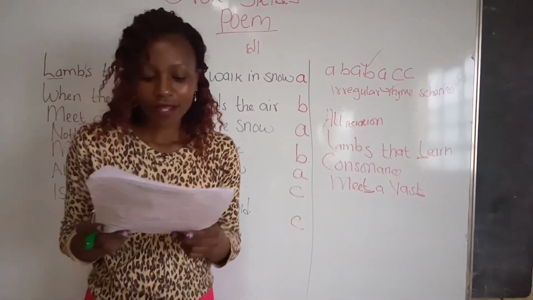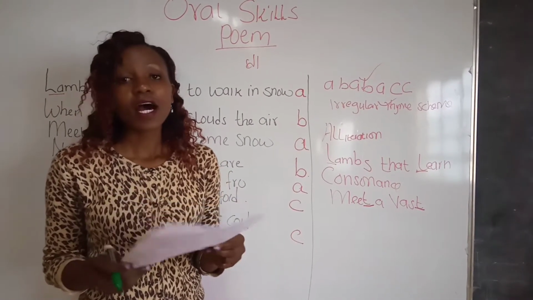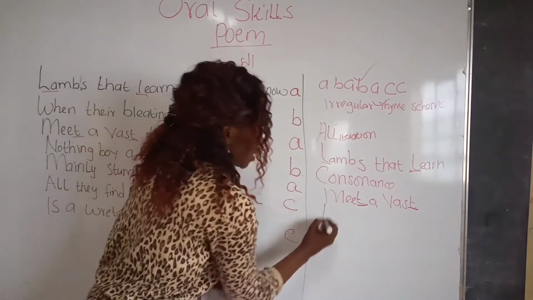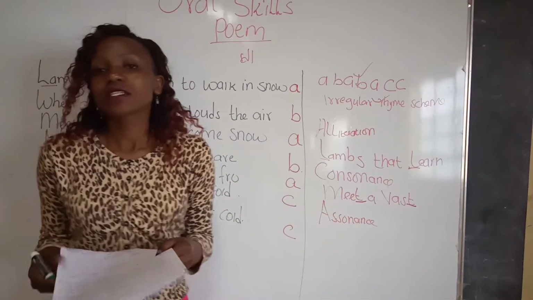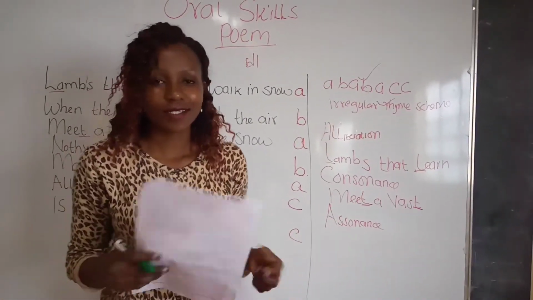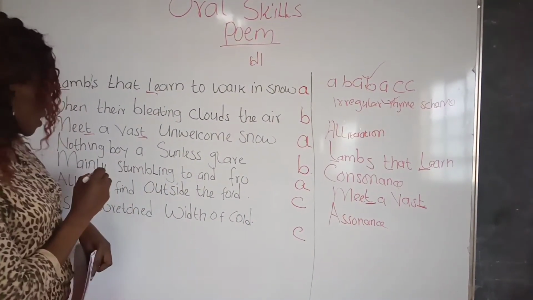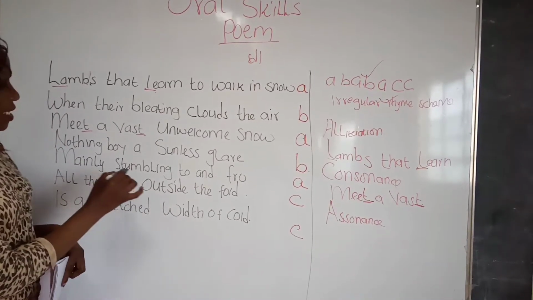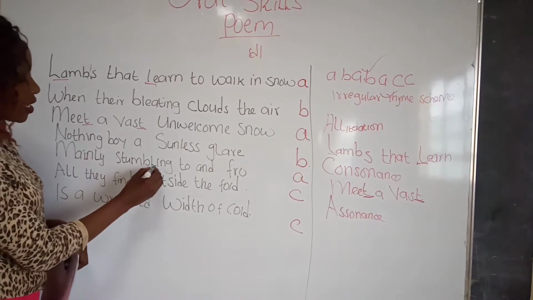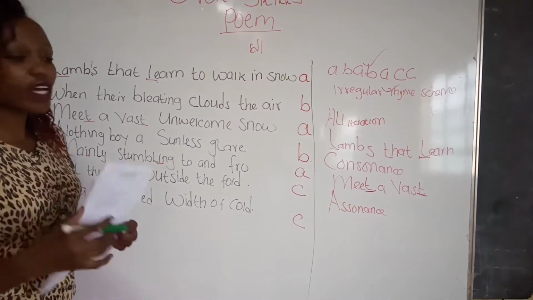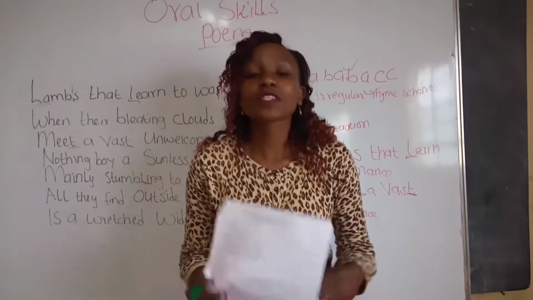I think we have another one, line 5, and that is assonance. Assonance is the repetition of a vowel sound in two words that follow each other closely. Let's check line 5. Line 5, mainly stumbling. You have the E and the E in mainly and stumbling. So that is assonance.